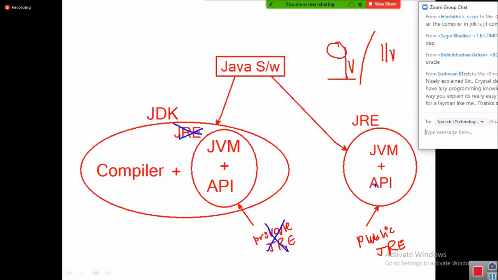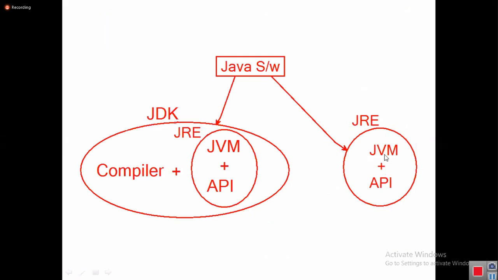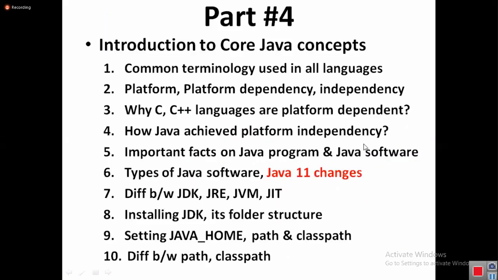Now next, from Java 11 version onwards, this public JRE is also removed from the market. So from Java 11 onwards, we have only one thing called JDK. Both developer and client should download and install only JDK. Why was this changed? I'll explain in the next slides. At this minute, you need to accept these changes.